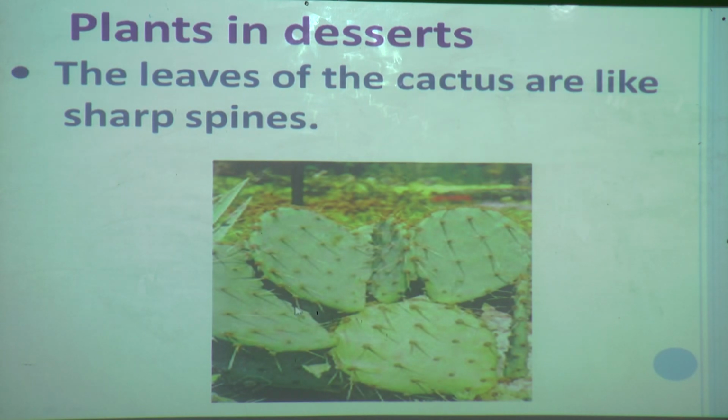This is an adaptation. What is it? The cactus plant, you know that there are different parts of a plant: leaf, stem, root and all. So here the leaf part has changed into sharp spines. Yes, and why this is changed we will see. Why do the leaves of the cactus look like sharp spines?